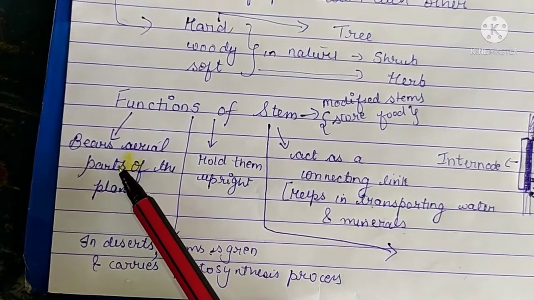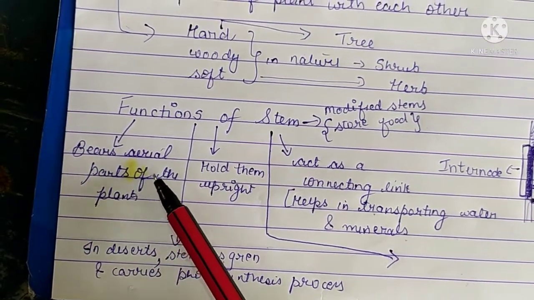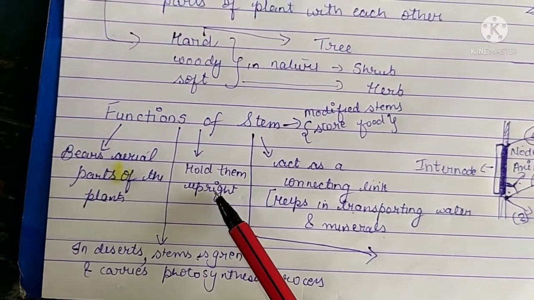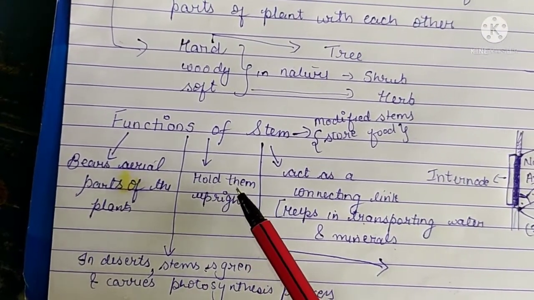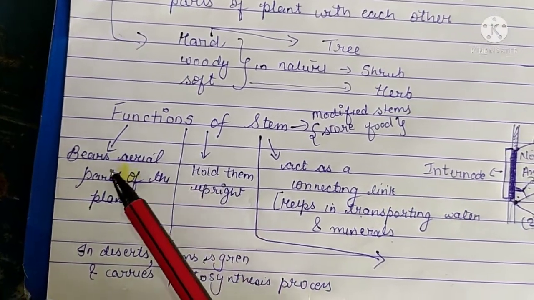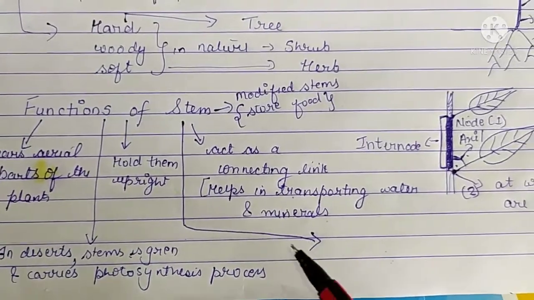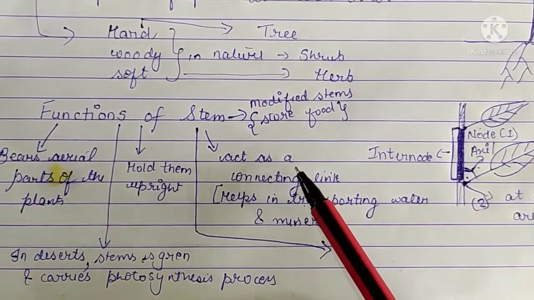First function is that it bears aerial parts of the plant. We have already discussed it. Second function is that it holds the aerial parts of the plant upright. Next, it acts as a connecting link.